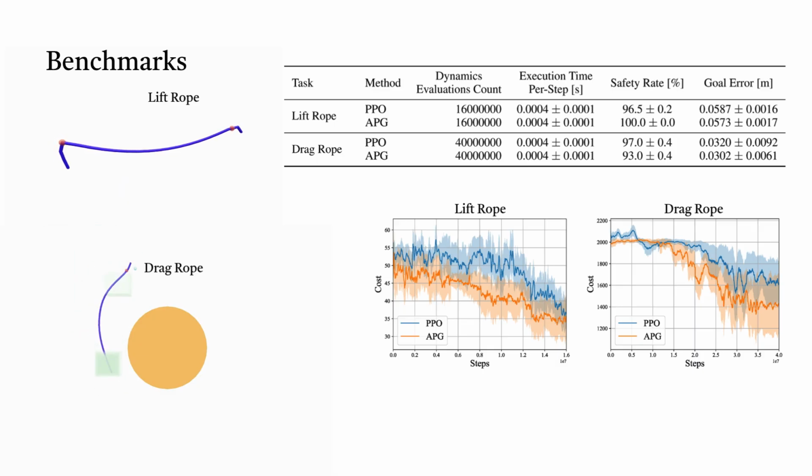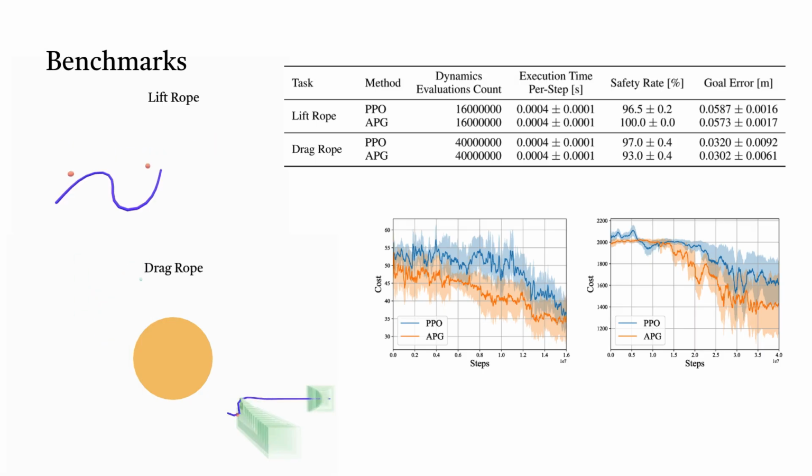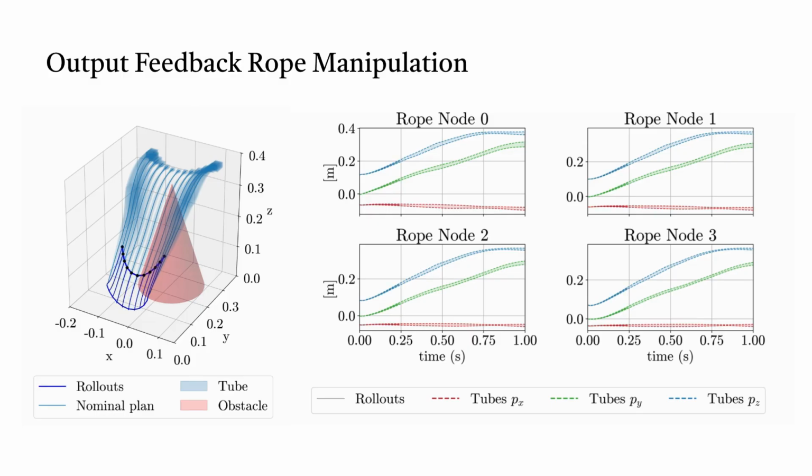Our simulator can also be used for reinforcement learning by providing analytical policy gradients through differentiation of the simulator. Compared to PPO, APG converges in fewer training steps, as the contact-smooth dynamics yield more informative, lower-variance gradient estimates that improve sample efficiency. Here we show rollouts of a rope manipulation task under simulated measurement and dynamical noise. Despite these disturbances, our output feedback formulation remains robust, with all rollouts staying within the computed tubes.